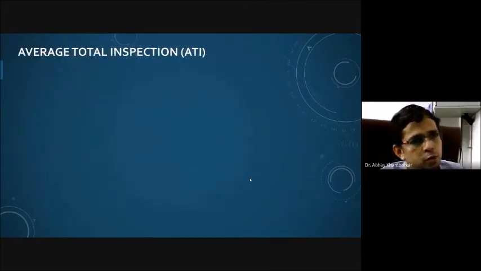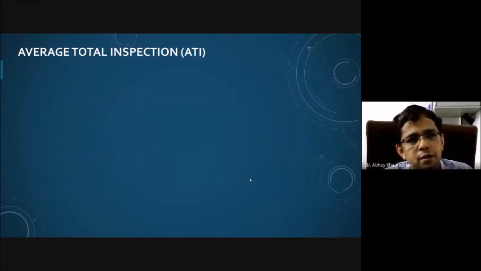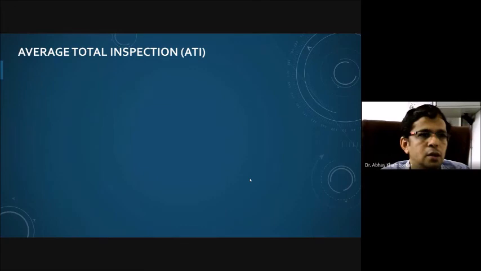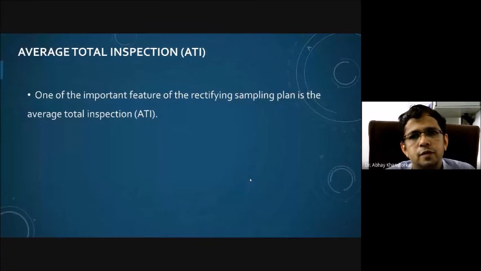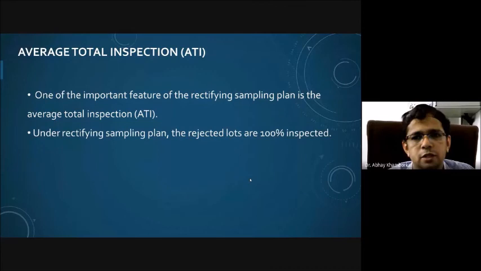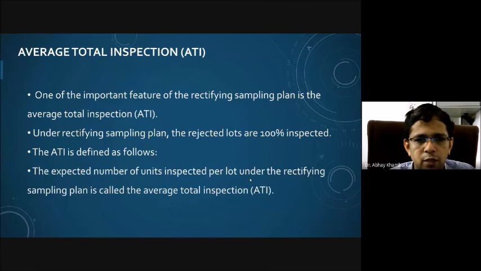Then, one of the most important aspects of any inspection plan is average total inspection. From the producer's point of view, the total inspection should be less so that the cost is saved as well as time is minimized. So one of the important features of the rectifying sampling plan is the average total inspection. Under a rectifying sampling plan, the rejected lots are 100% inspected. The ATI is defined as follows: the expected number of units inspected per lot under the rectifying sampling plan is called average total inspection.